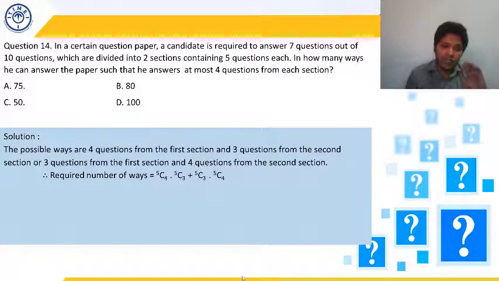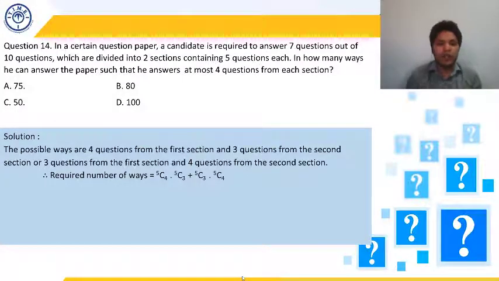What is the next case? When he is selecting 3 questions from the first section and 4 questions from the second section. In how many different ways can he select 3 questions from the first section? 5C3, because 5 total questions are available in the first section. Out of those 5, he wants to answer 3 questions from that set. So he can do it in 5C3 ways. Simultaneously, he has to answer 4 questions from the second section. So 4 questions can be selected from the second set in 5C4 ways.